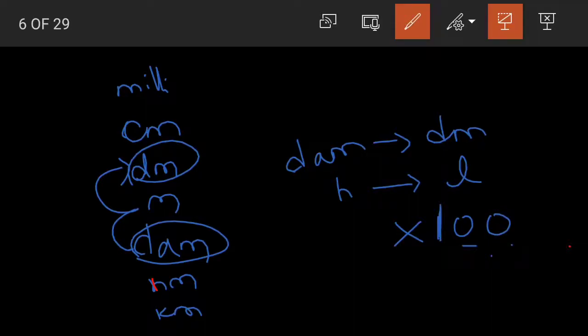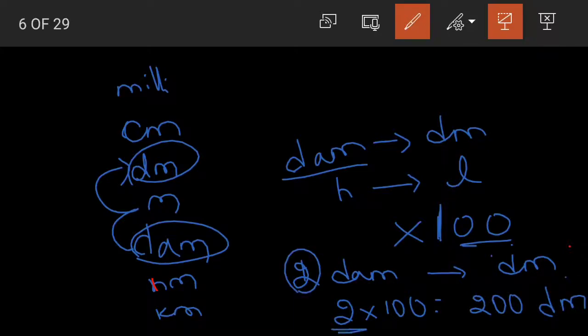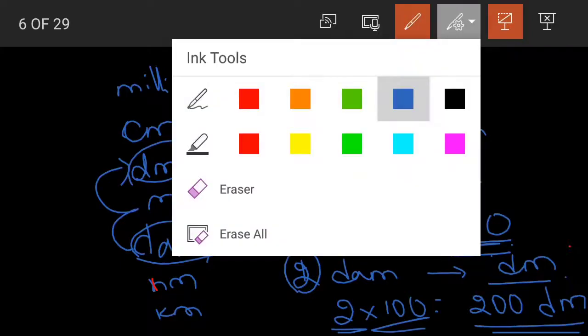After 1, how many zeros do we place? This depends on the number of jumps. 2 jumps, so 2 zeros. For example, if 2 decameters is given and we need to convert it into decimeters, 2 into 100 is equal to 200 decimeters. Understood?